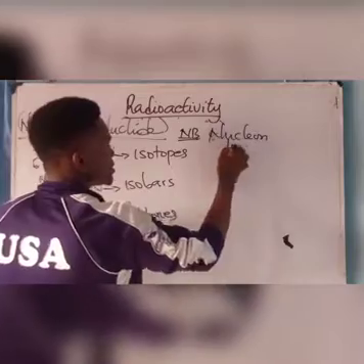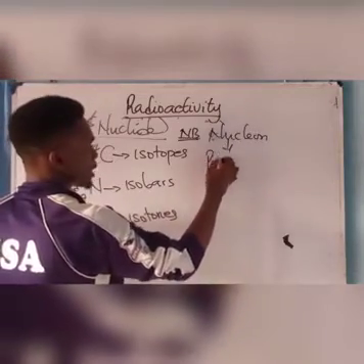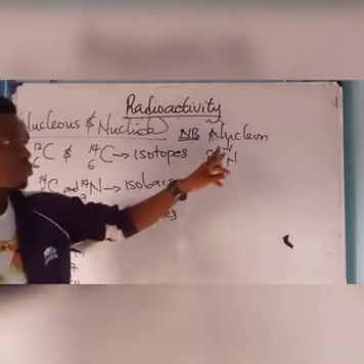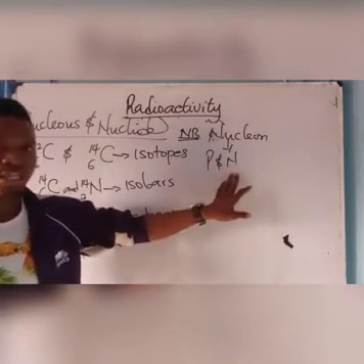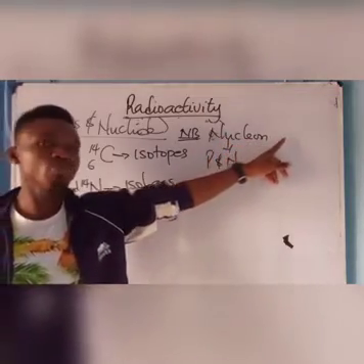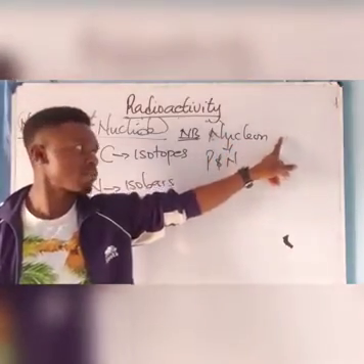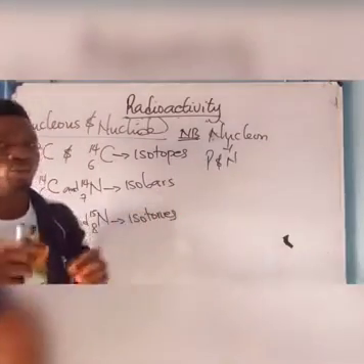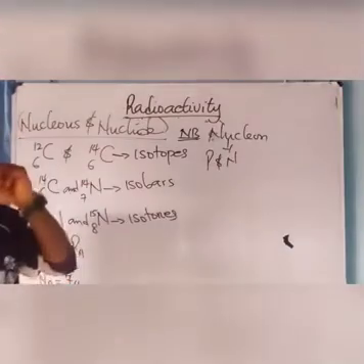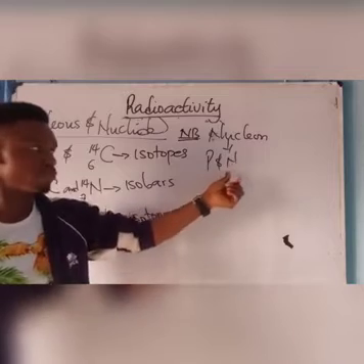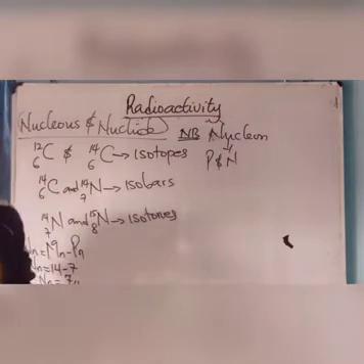The nucleon is a combination of the proton and the neutron. We can also say that the nucleon is the mass number of an element, because the mass number of an element means the proton number plus the neutron number. Which of these make up the nucleon? It is proton and neutron. Take note of that, please.